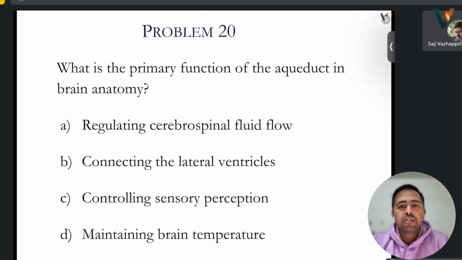What is the primary function of the aqueduct in brain anatomy?